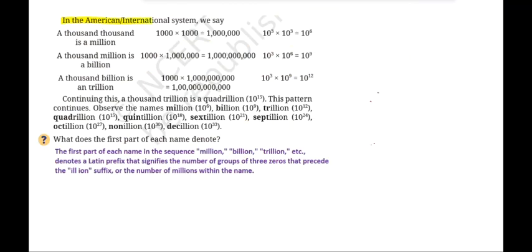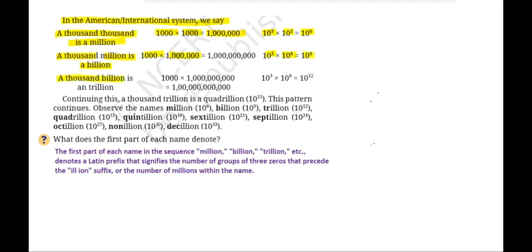In the American International System, we say 1,000 thousand is a million. So when you multiply 1000 with 1000, you get 1 million, which is 10 to the power of 3 times 10 to the power of 3, that is 10 to the power of 6. 1,000 million is a billion. That is 1000 into 1 million, that is 10 to the power of 3 into 10 to the power of 6, and a billion is 10 to the power of 9.